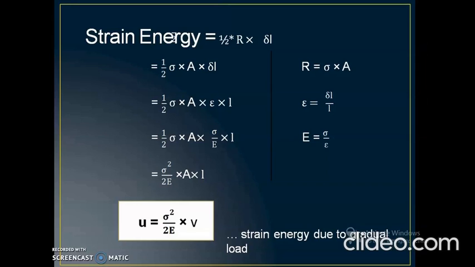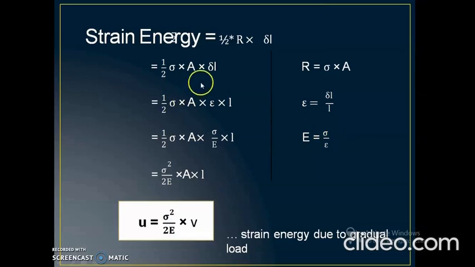That work stored in the body is denoted by half into R into delta L. We will again replace this R with sigma into the area, which is also mentioned here. R is equal to sigma into the area, and as we know, epsilon is the strain. Strain is equal to delta L, the change in length, to the original length, and this formula represents the modulus of elasticity: modulus of elasticity is the ratio of stress to strain.